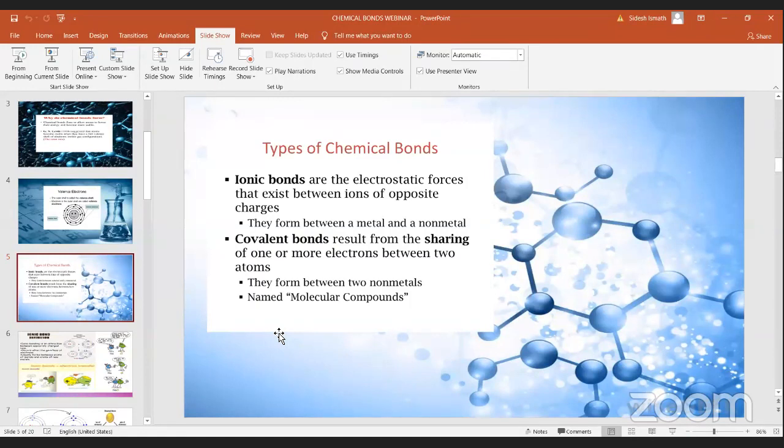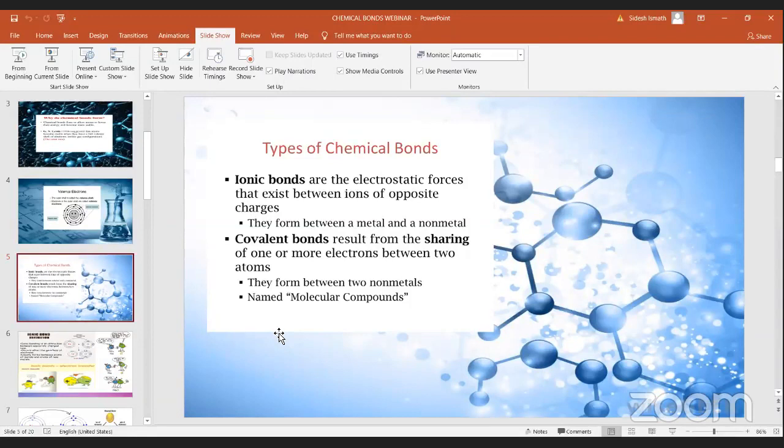Okay, can you give me an example for covalent bonds? Yeah, you can take water, oxygen. Yes, those are known as covalent bonds. Now let's see in detail what these ionic bonds and covalent bonds are.